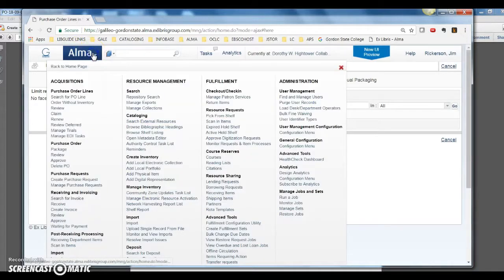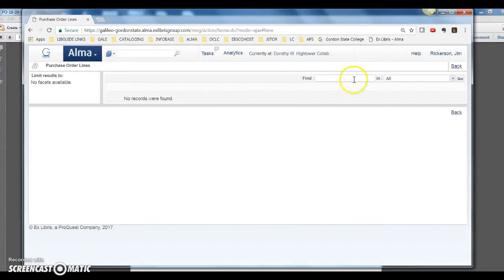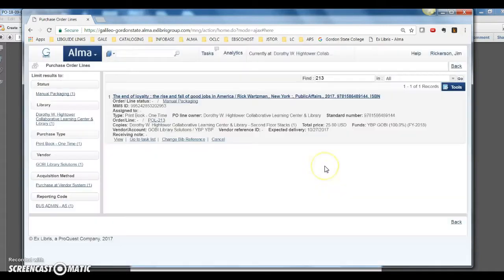You can take a look at that by clicking the Alma main menu, search for PO line. And you'll see it entered our expected delivery date as October 27th. Total price is $25.80. And this has not been assigned a purchase order yet.